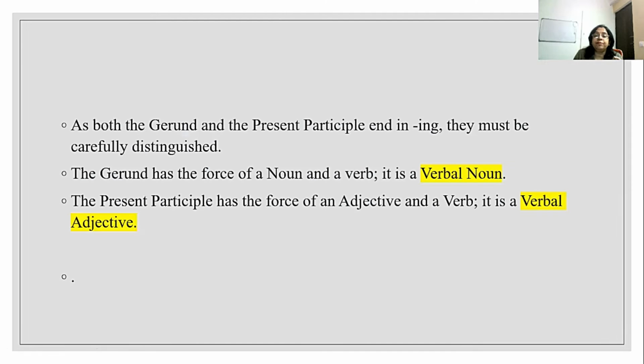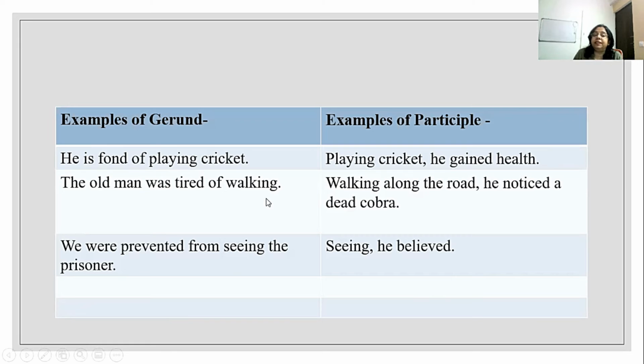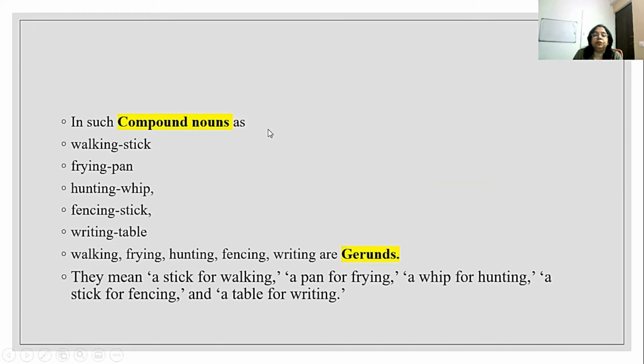So if you can see, the present participle has the force of an adjective and a verb. So it becomes a verbal adjective. And here, the gerund has the force of a noun and a verb. I hope now the sentences are clear to you. In such compound nouns as walking stick, frying pan, hunting whip, fencing stick, writing table, walking, frying, hunting, fencing, writing, all these are gerunds. If I talk about walking stick, that means a stick for walking.